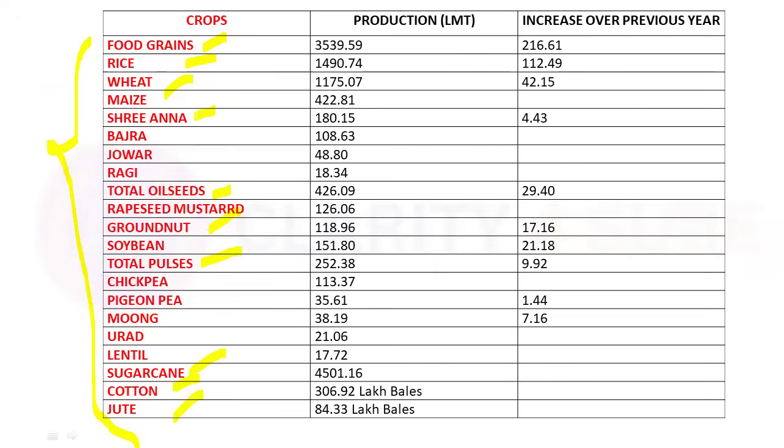These production data are important, and this is according to the third advance estimates of 2024-25. So this is the current data. Take a screenshot and revise. Even if you cannot remember everything, just try to remember the range of these figures.